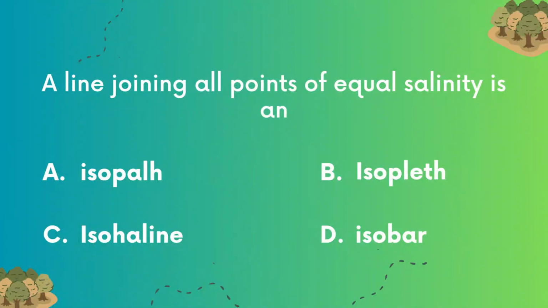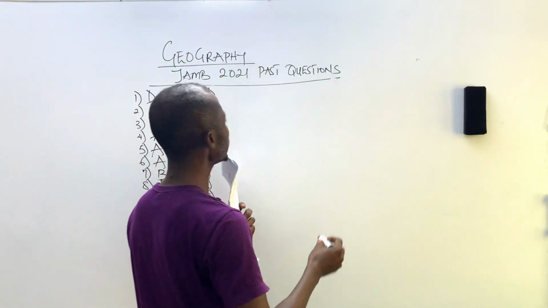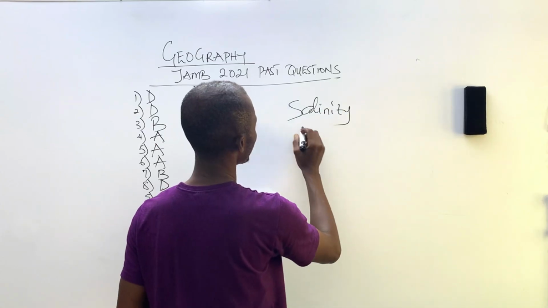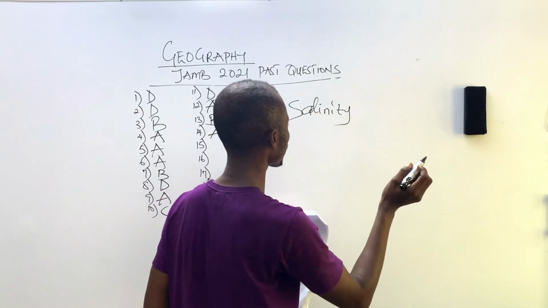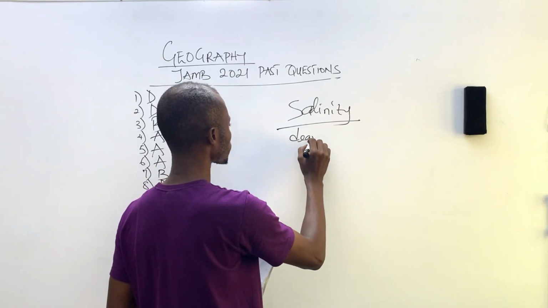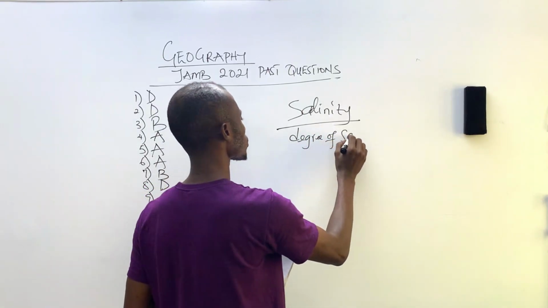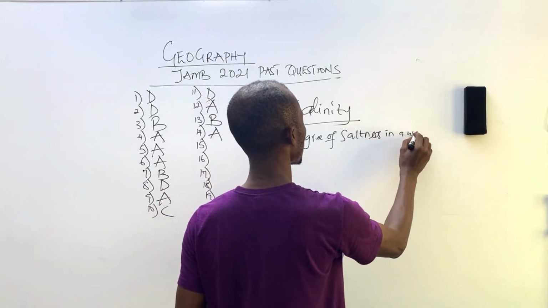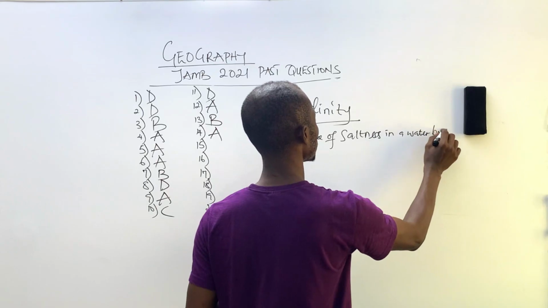Number 15. A line joining all points of equal salinity is an A, isopar, B, isoplex, C, isohaline, D, isobar. Salinity in geography, I said that before, for those that have not been following me, or you're following me for the first time, salinity simply means the degree of saltiness in a water body.